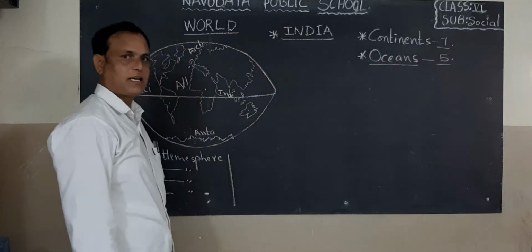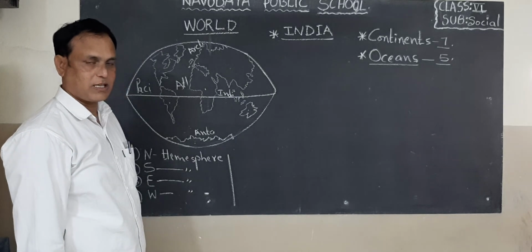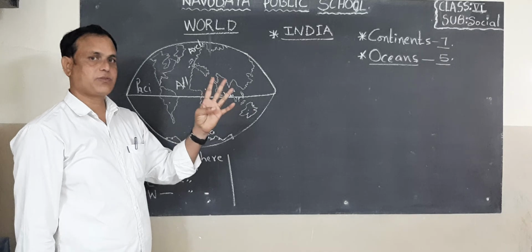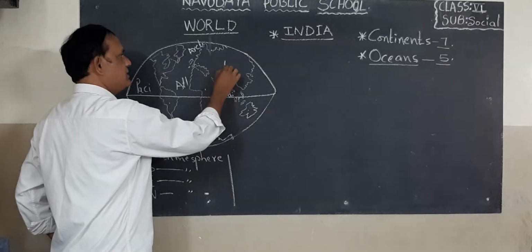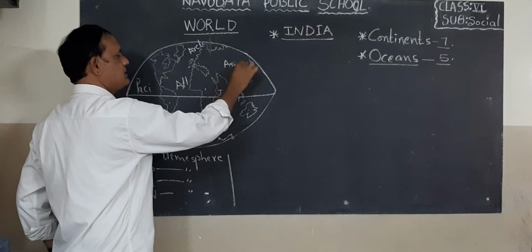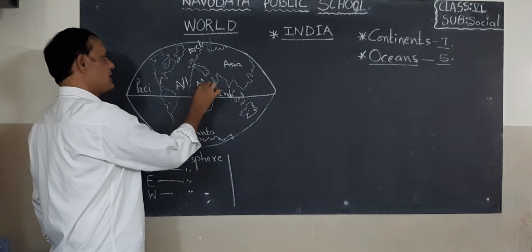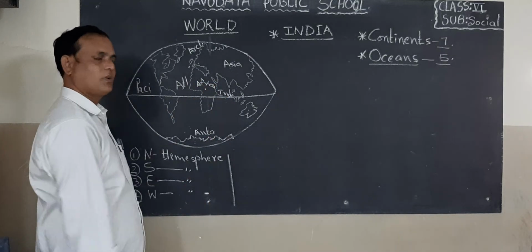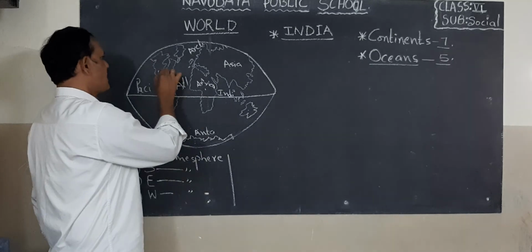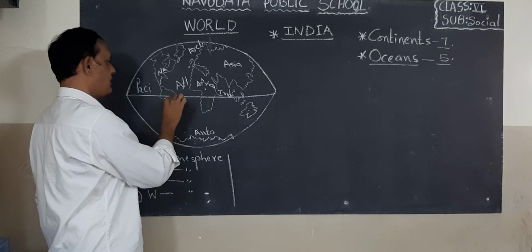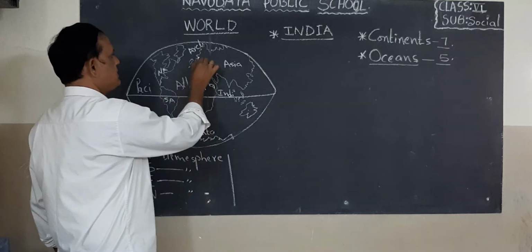How many continents are there? 7 continents are there. What are the 7 continents? Asia, biggest one. Where is Asia? This is Asia. Next to Africa. This is Africa. Okay, children. This is North America. This is South America. This is Europe.